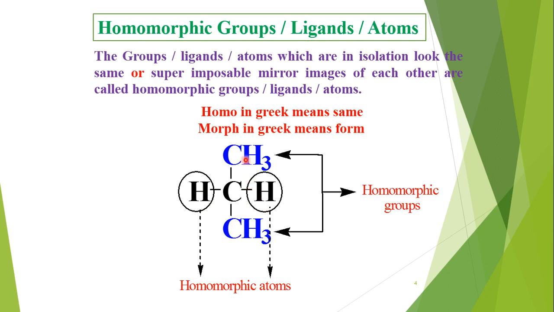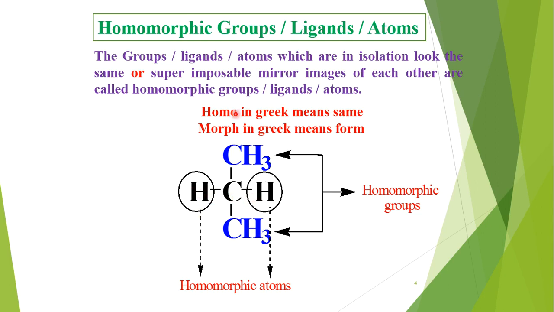In this molecule, the four groups are tetrahedrally arranged around this central carbon atom, so these both methyl groups are homomorphic groups, or we can say a type of identical ligands or identical groups. Similarly, these both hydrogen atoms are homomorphic atoms.